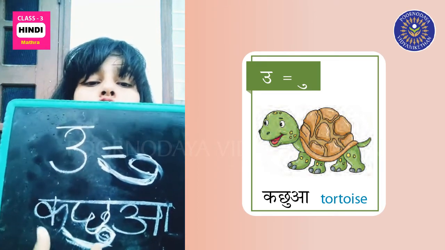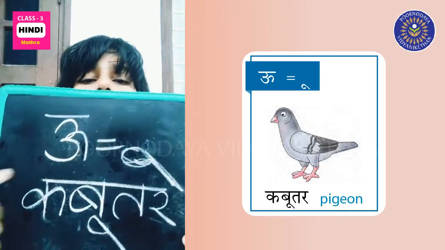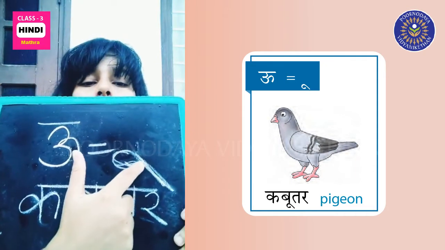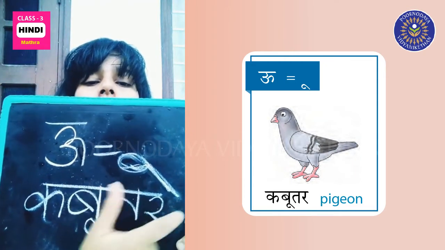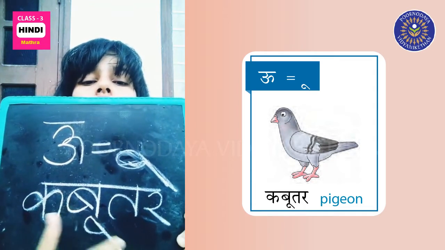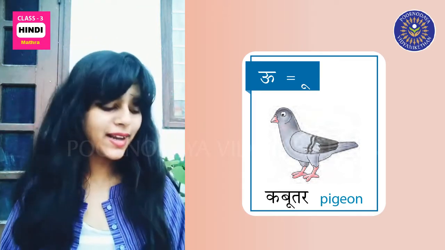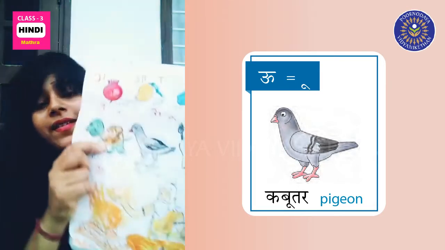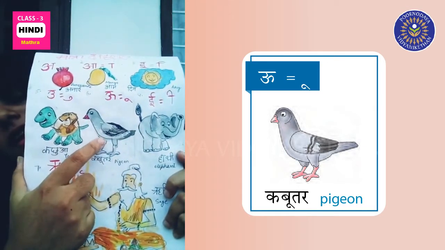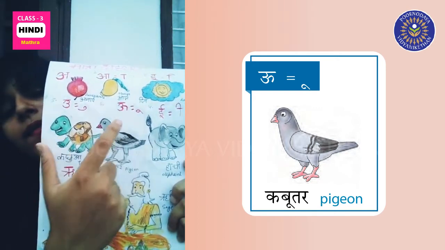Kachua. Now big oo matra. Big oo matra goes from up to down. Kabutar. Kabutar is a bird. It's a bird. This is big oo matra.